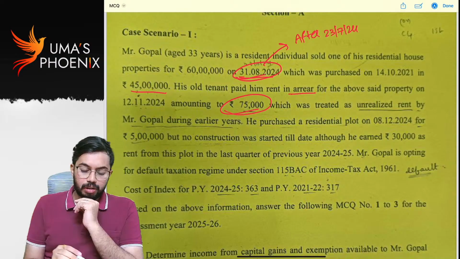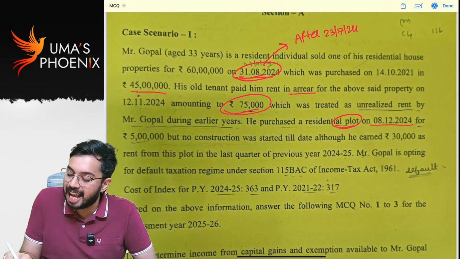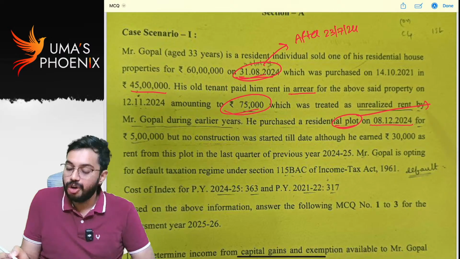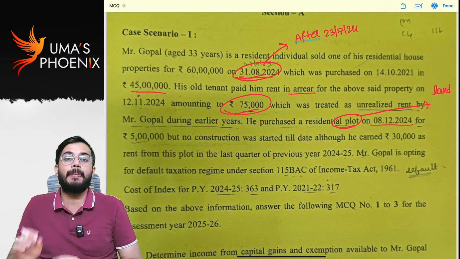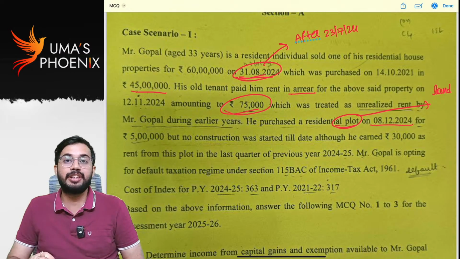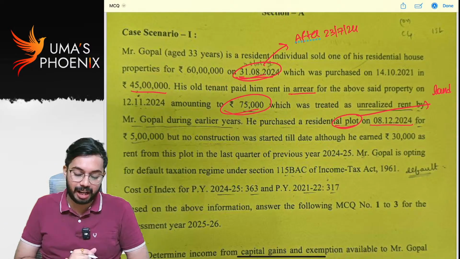He purchased a residential plot on 8th December 24. What is purchased? Residential plot means land. What is sold is house property. Reinvestment is made in land. Not eligible for exemption under section 54. Only residential house property to residential house property, only that combination is eligible for exemption under section 54. Here reinvestment is made in land. So no exemption is available.